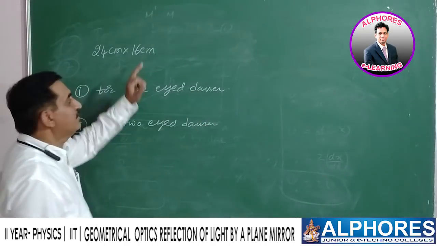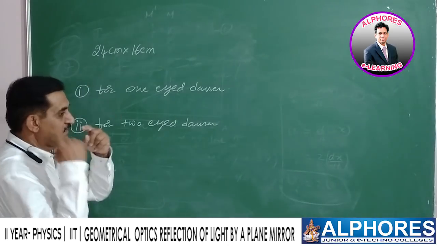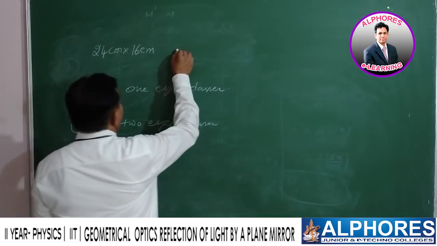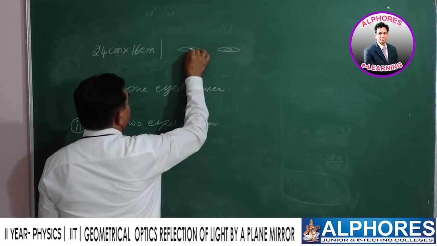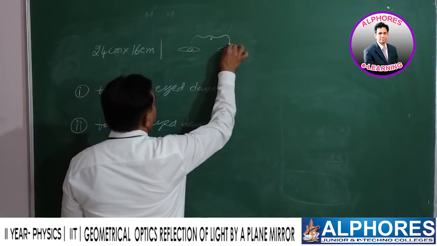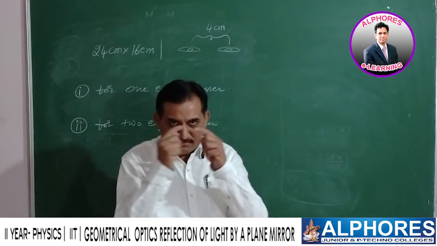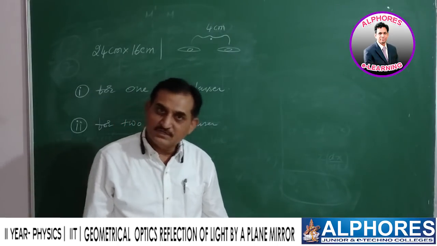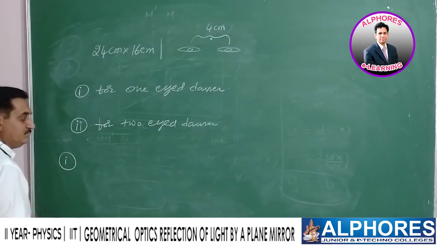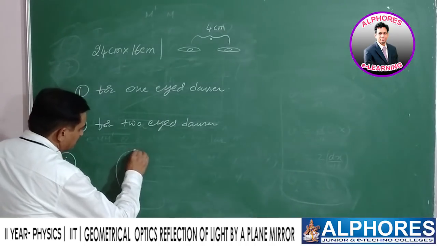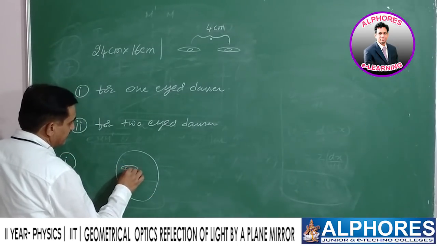Okay, dimensions given: height, means vertical dimension, is 24, horizontal dimension is 16. And one more point was mentioned here, eye to eye distance is 4 centimeters. Between the two eyes, the gap is 4 centimeters, also given. Now, go for the first question. Question number 1. Let us consider a dancer, one-eyed dancer.